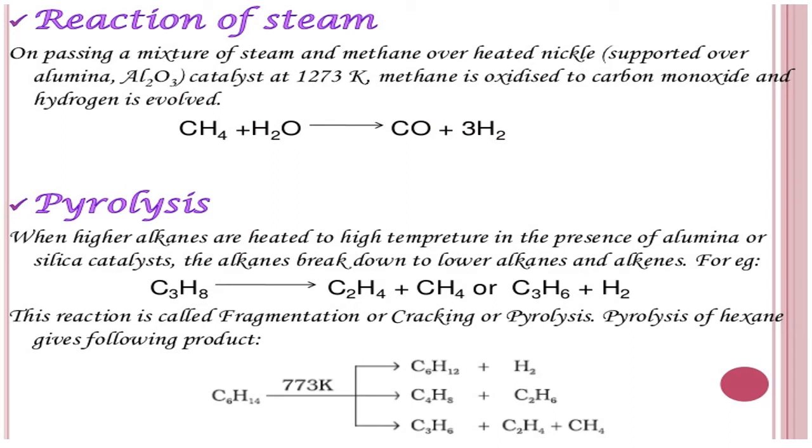Now let us go for action of steam. On passing a mixture of steam and methane over heated nickel, which acts as a catalyst, at 1273 Kelvin, methane is oxidized to carbon monoxide and hydrogen. This is a very important reaction. When methane reacts with steam under strong conditions, it converts into what? Carbon monoxide and the hydrogen.